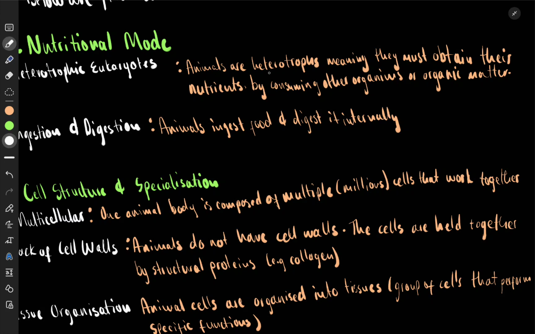Heterotrophic means animals are heterotrophs, meaning they must obtain their nutrients by consuming others. Okay, they consume other organisms or organic matter that is decaying. Some animals consume decaying organic matter, but they will be consuming something else. They can't make food on their own.